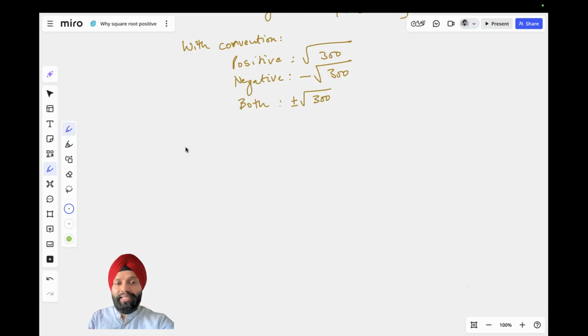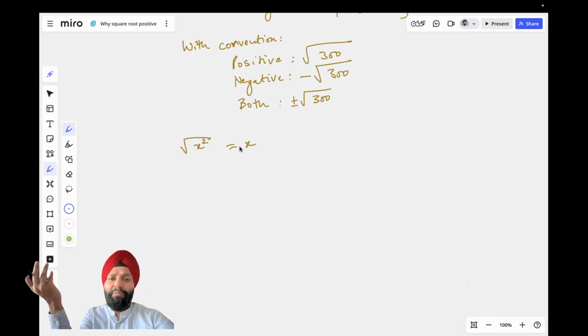The complexity is that, let's say I'm given under root x square, what is this equal to? A lot of people think, well, under root x square means x. Well, x is a variable. Do you know it is positive or negative? Some people look at x and think, well, x is positive.